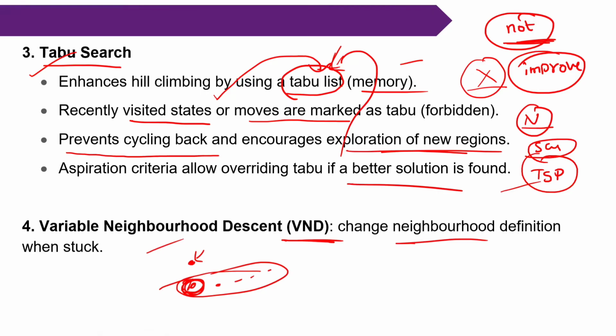Now, for simple understanding, again I will explain. For example, you are climbing a mountain. What is the hill climbing approach? While climbing the mountain, whenever you reach a peak, you stop. Whenever you reach a peak, we stop our search, even though the peak is small. Now, what is the peak to peak method? Once I reach the peak, again I move some downhill, or you need to restart with an initial solution to discover a taller mountain. You got the point? That is the main concept of peak to peak.